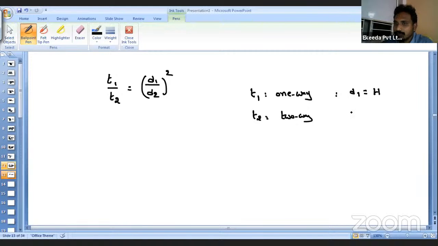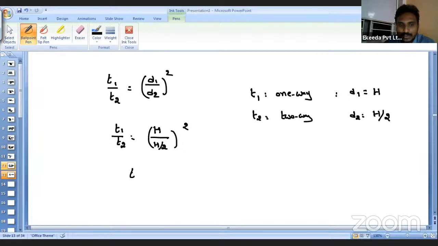That is H. If it is two way, what is my drainage path? That is H/2. Now substitute here: T1/T2 equals (H/(H/2))². The H's get cancelled, so 2² is 4. Taking it to the numerator, T1 will be equal to 4 times T2.